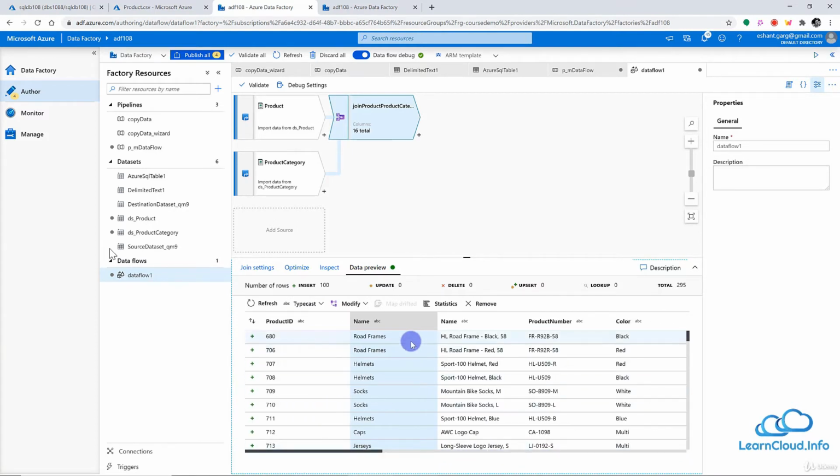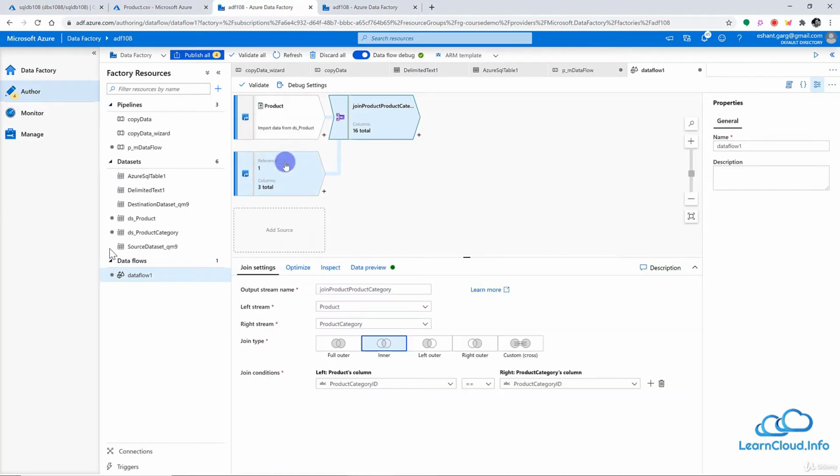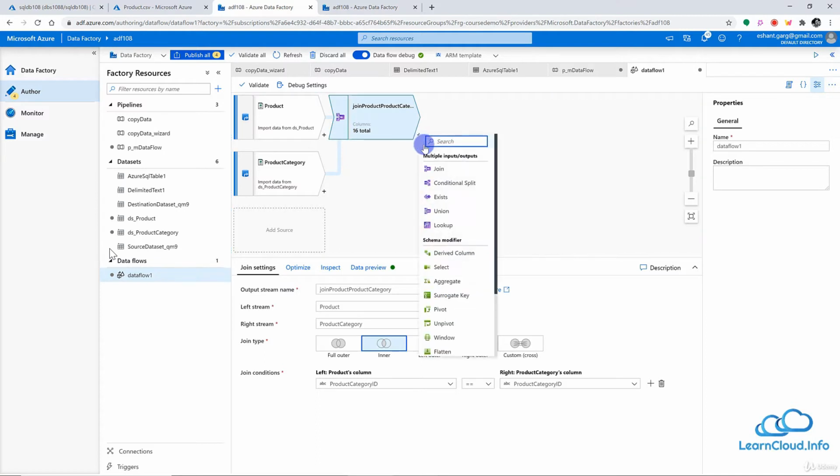If you see, we have a product category name and product name. So right now we have the same column name. We will change this in the time being. So right now we have a source. We have joined both of these tables. Now let me sync this table, or the final output we want to put into the destination.